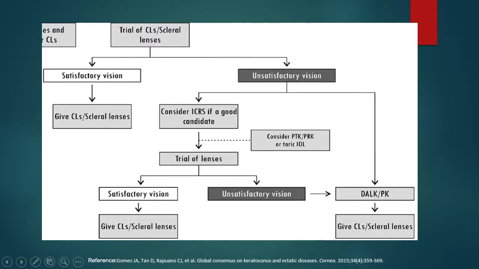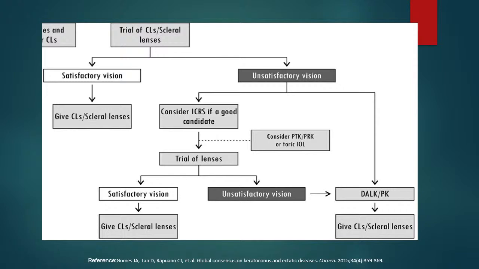Another option which can be considered is an intracorneal ring segment. If the patient has adequate thickness and is pretty stable, and just visual rehabilitation is to be done, we can go for intracorneal ring segments. There are also combinations of procedures available.